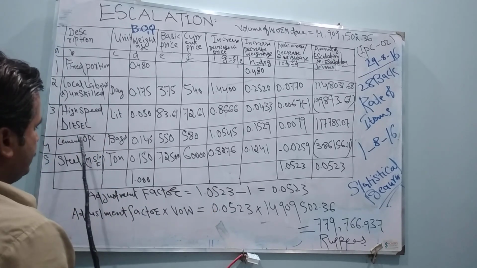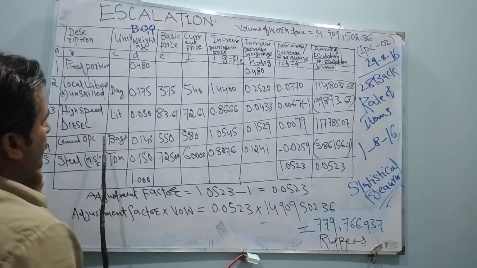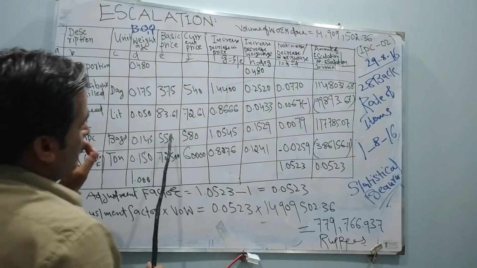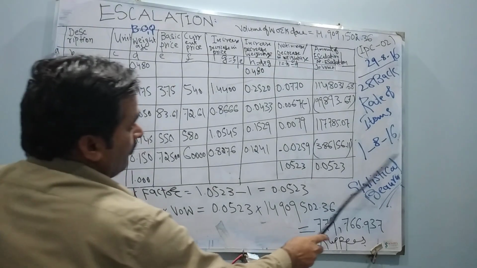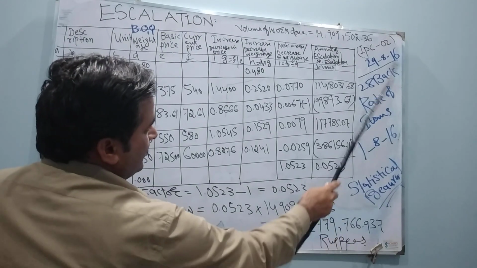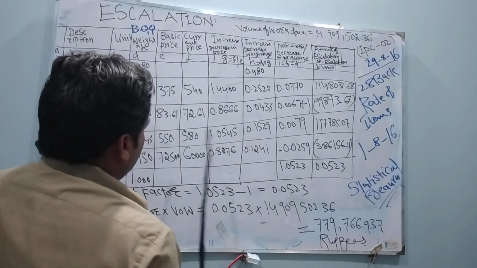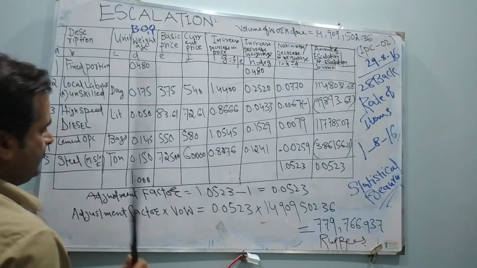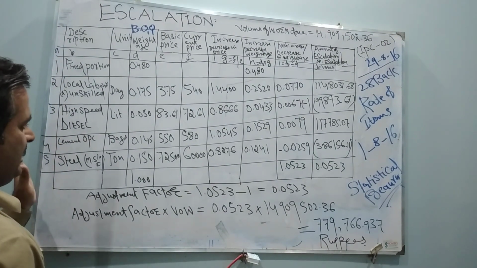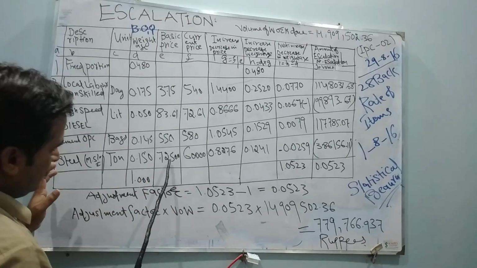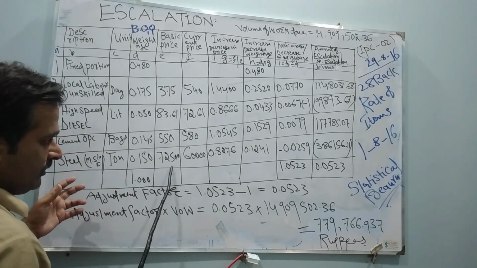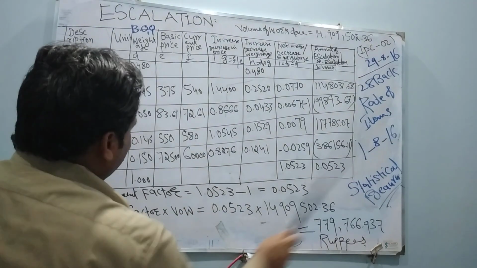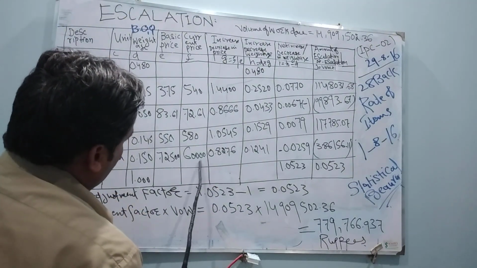Similarly, cement OPC bags basic price was 550 in 2014. When I submitted bill IPC 1816, the rate of OPC cement was 580. Similarly for steel, in 2014 the rate was 72,500. Current price 1816 is 60,000.